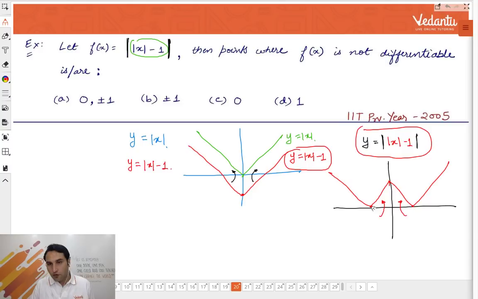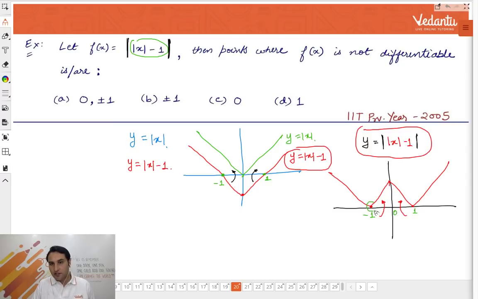All you need to find out is what these points are. Very simple. When you shifted the y equal to mod x graph 1 down, you can easily see at x equal to 1, the graph becomes 0, since the mod of 1 is 1, and 1 minus 1 is 0. Similarly, the mod of minus 1 is 1, minus 1 again 0. So the red graph cuts the x-axis at minus 1 and 1. These points are minus 1 and 1, and this point is of course 0.